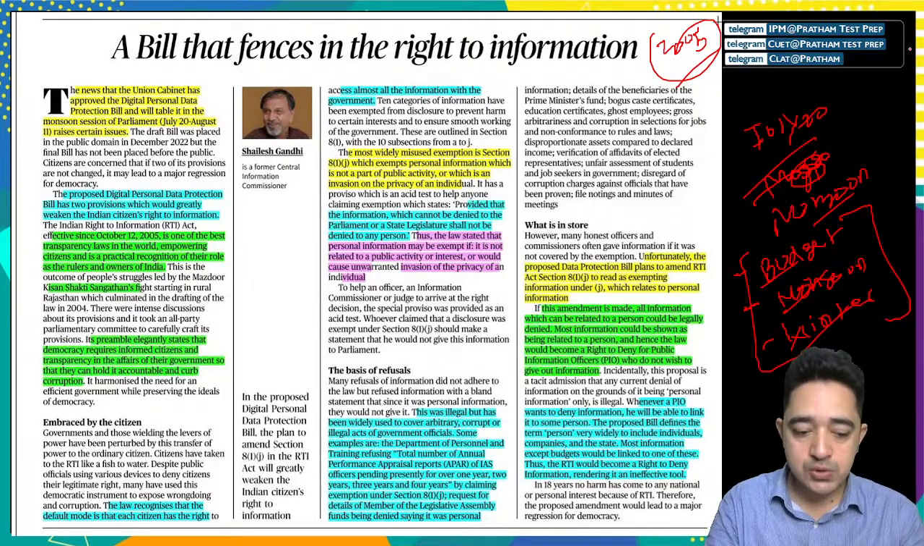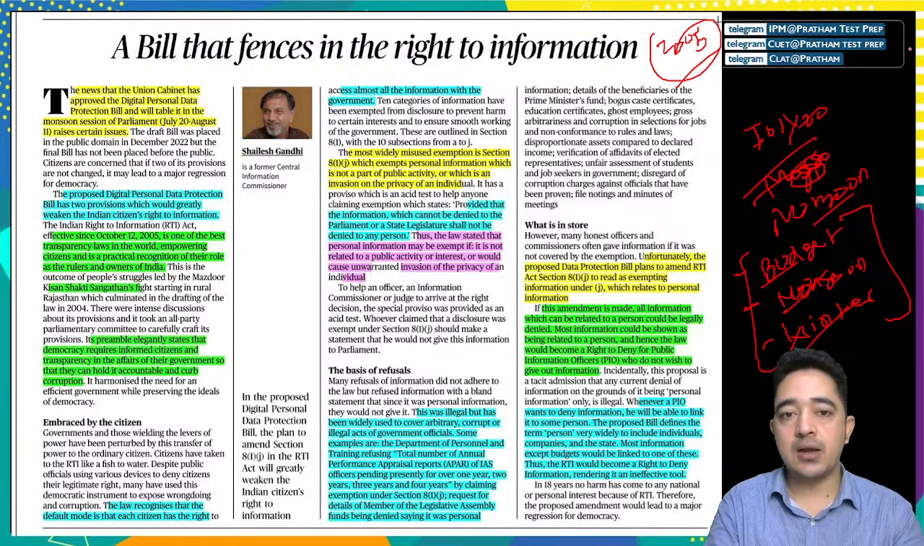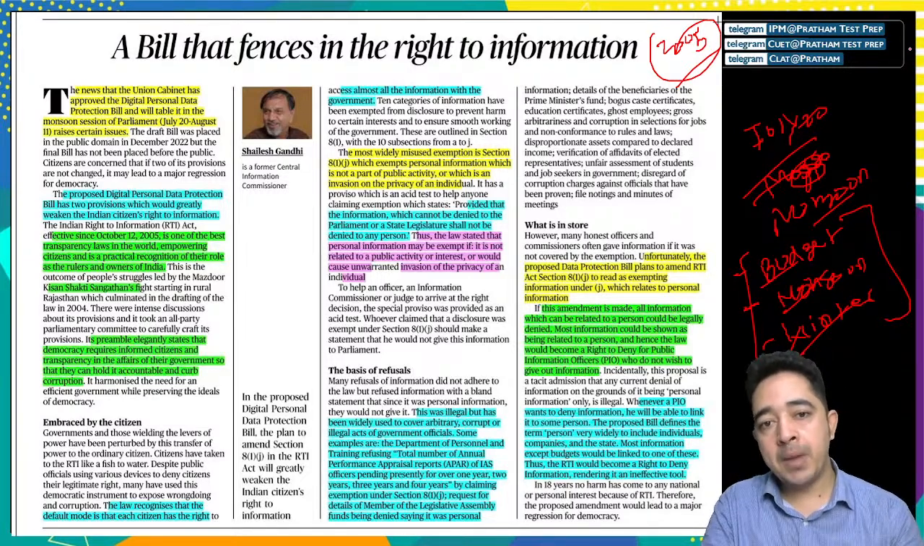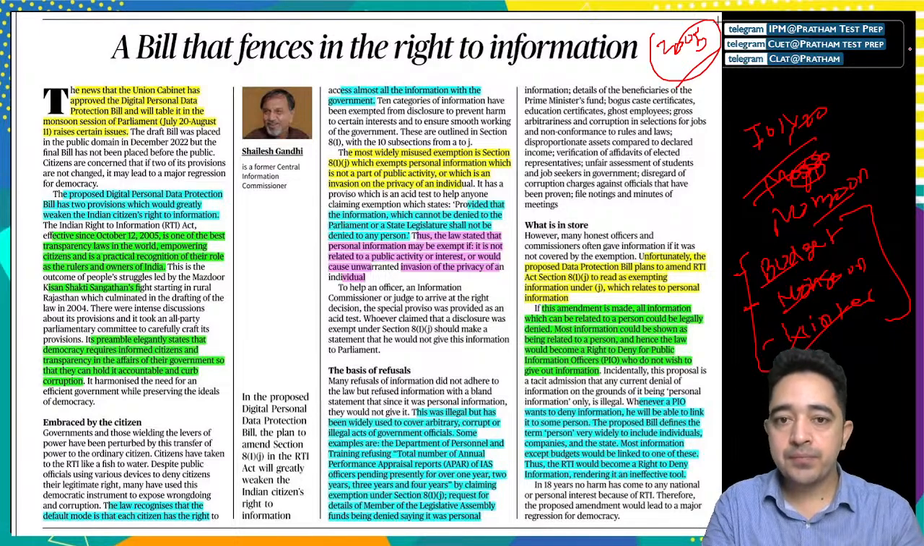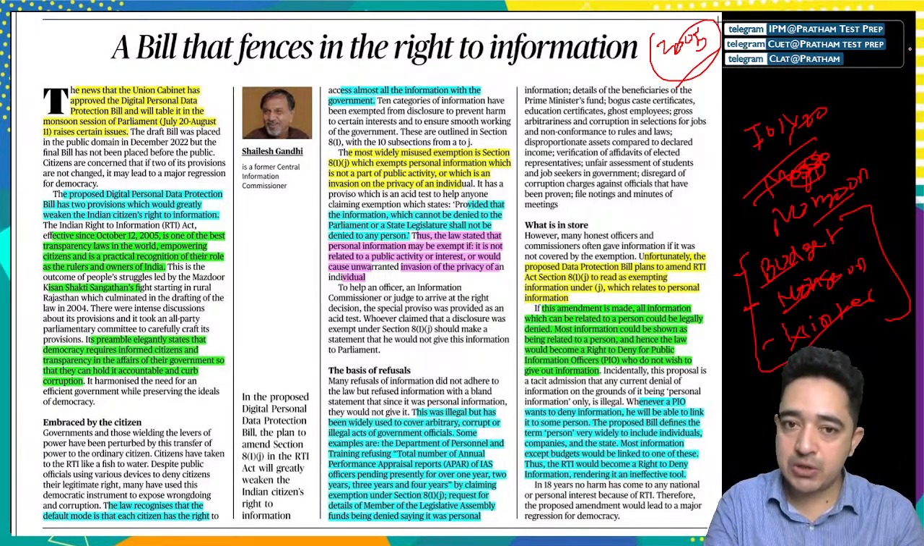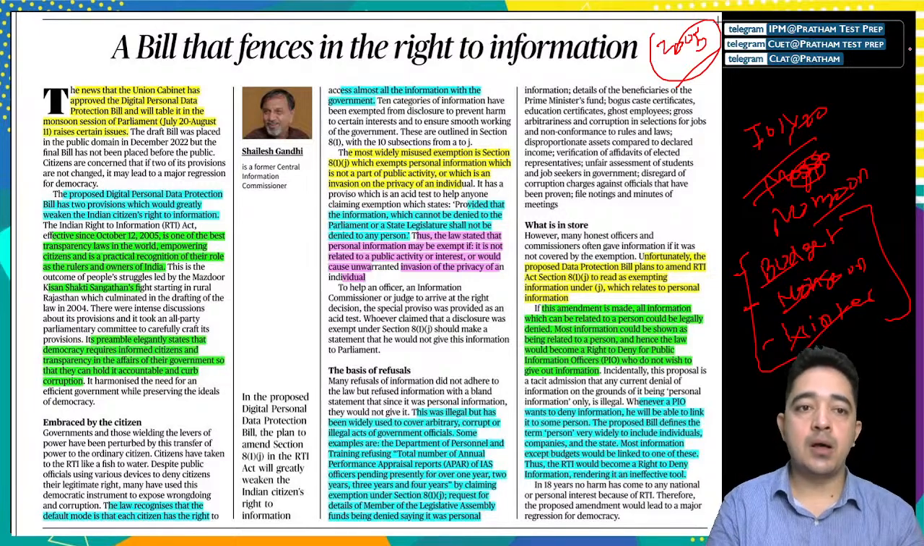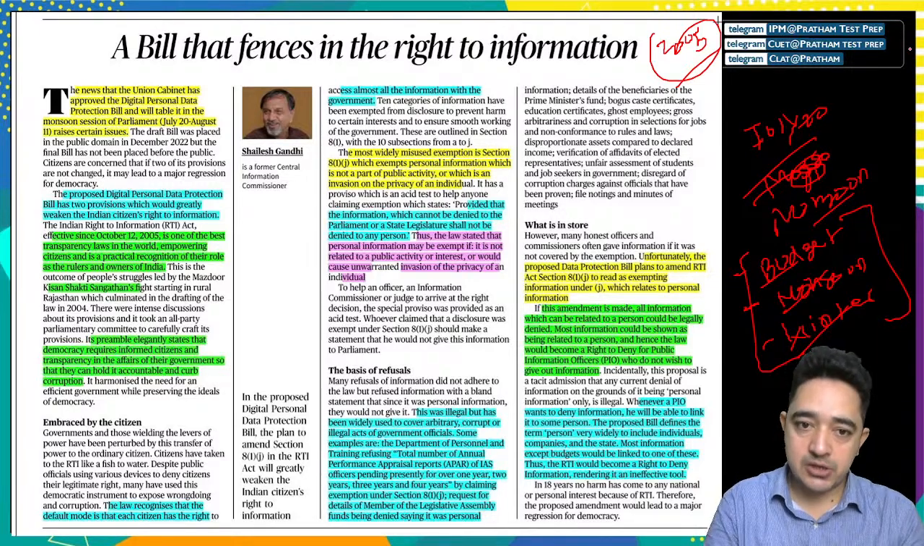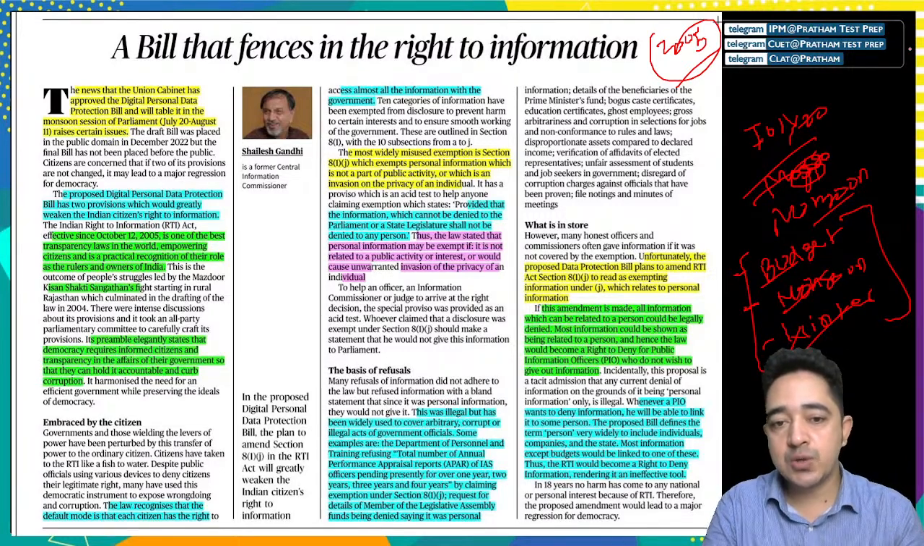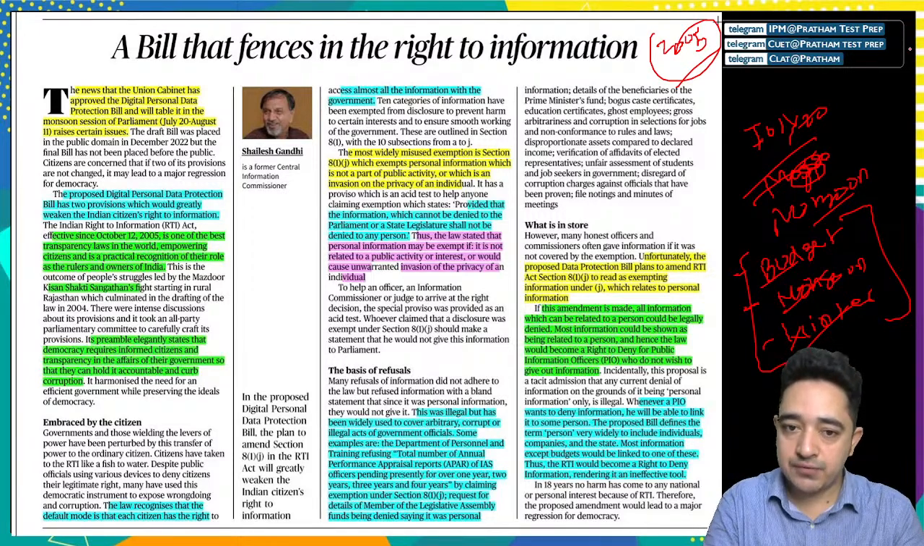So this law of ours states that personal information may be exempt if it is not related to a public activity or interest, or would cause unwarranted invasion of the privacy of an individual. So what is the basis of refusal in this Digital Personal Data Protection Bill? This law is illegal, but has been widely used to cover arbitrary, corrupt or illegal acts of government officials.